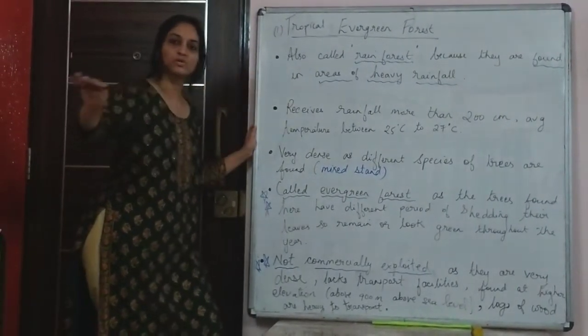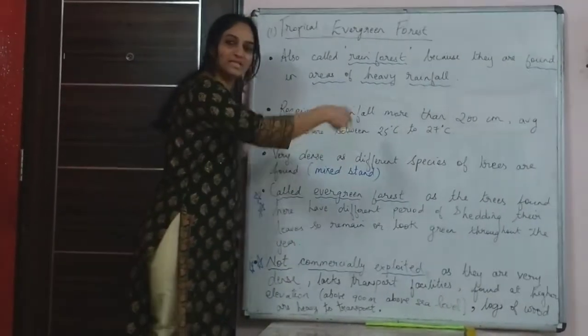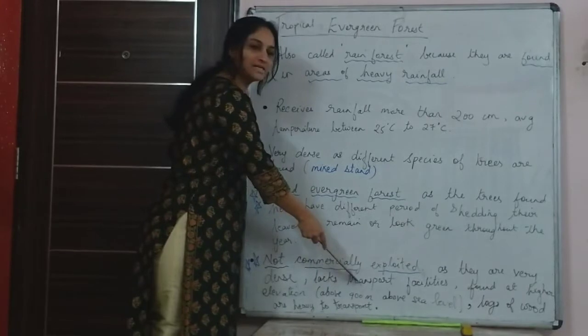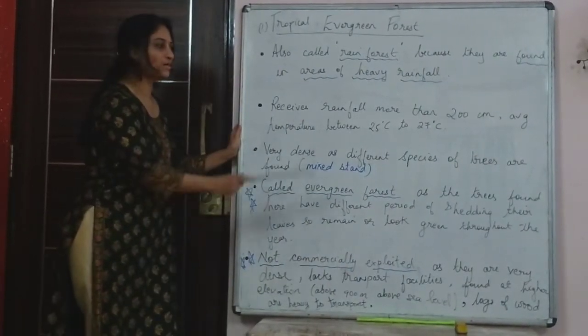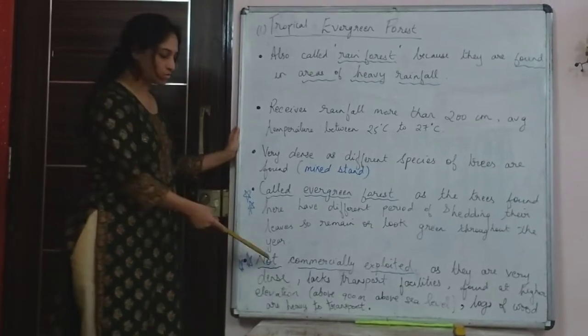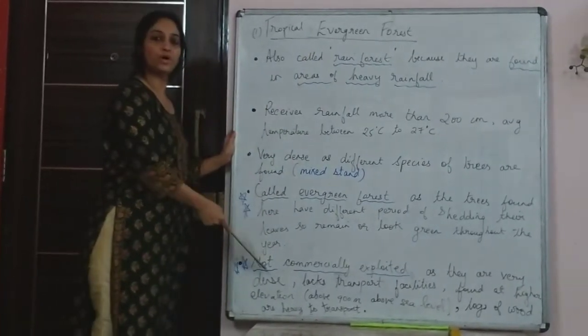The undergrowth is also thick. So because of that, these areas are inaccessible and there is a lack of transport facility, and like I said, they are found at higher elevation. So it is a drawback to exploit these forests. Otherwise there is wood, you get good quality wood there.